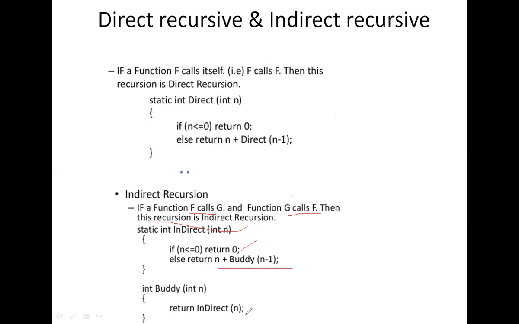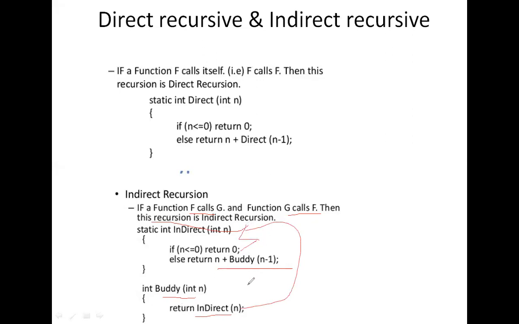See here, if n is greater than or equal to some value return 0, otherwise return n plus buddy(n minus 1). In this example, buddy(n minus 1) is the other function. When we call buddy, the control moves there, and then moves again to the first function, that is the f function.